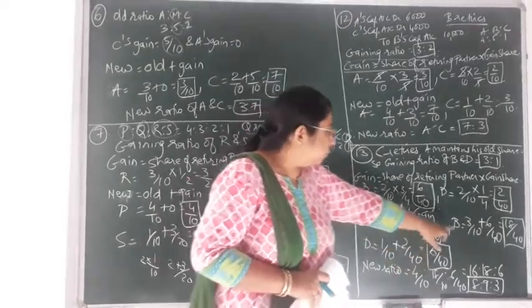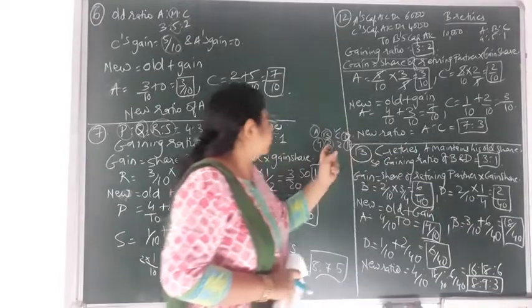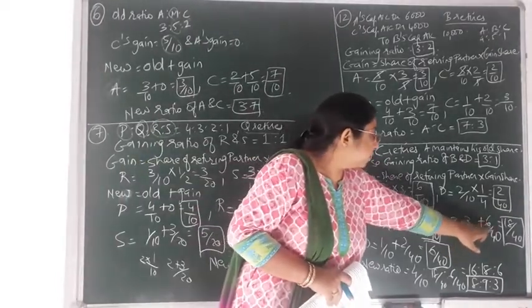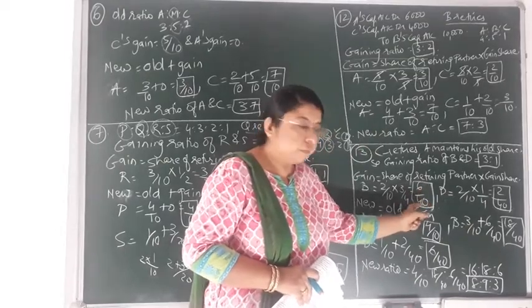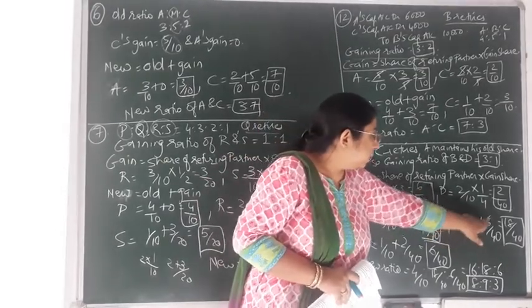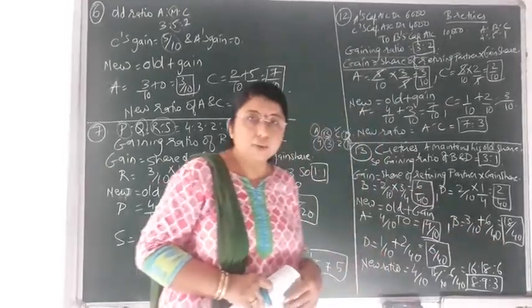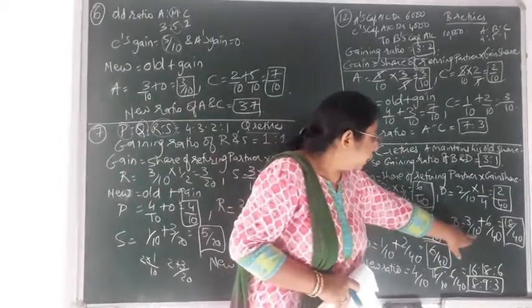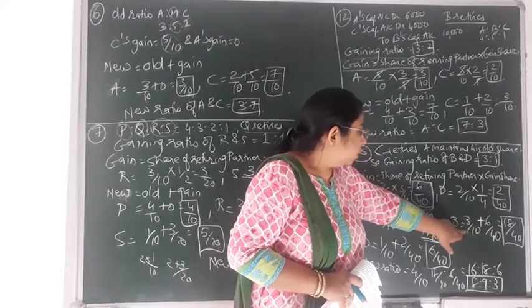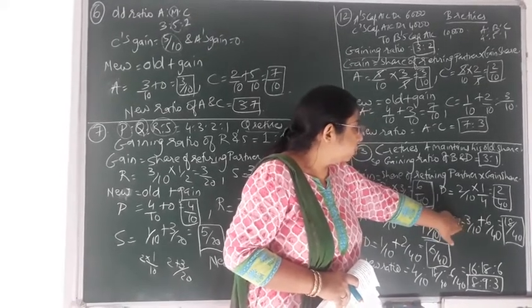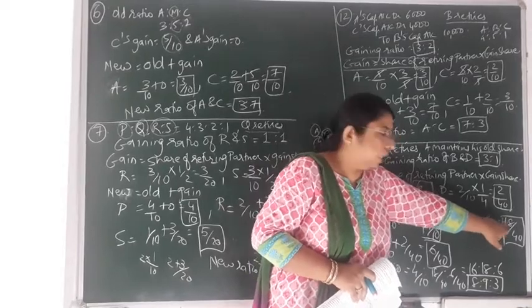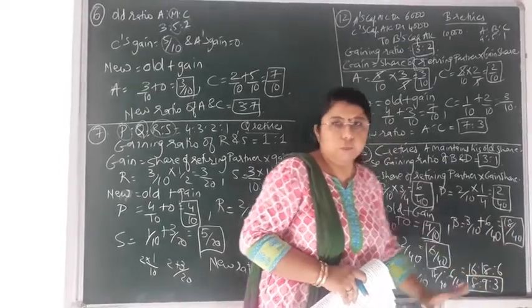Now in case of B, what is his old share? The old share, you can see, is 3 by 10. So 3 by 10 plus his gain, which came to 6 by 40. We have to take the LCM over here. The LCM is 40. So multiplying 10 with 4, 10 fours are 40, and over here 3 fours are 12. So 12 plus 6 would come to 18. 18 divided by 40.